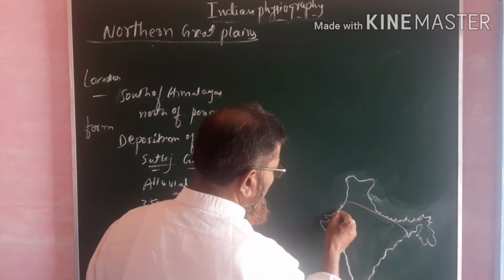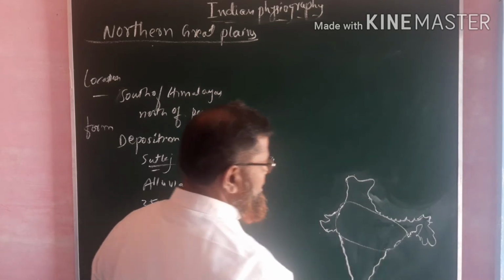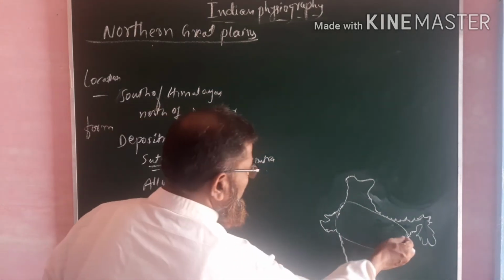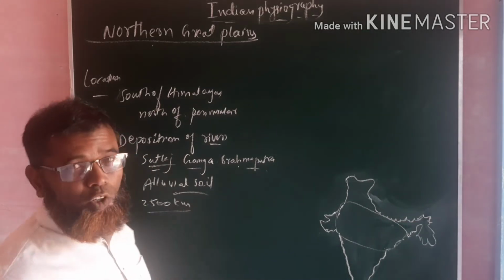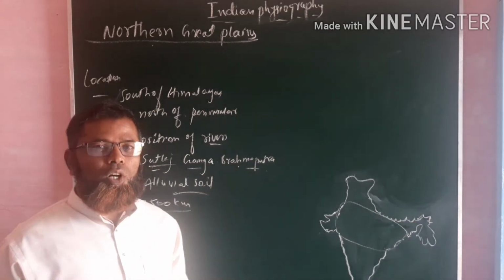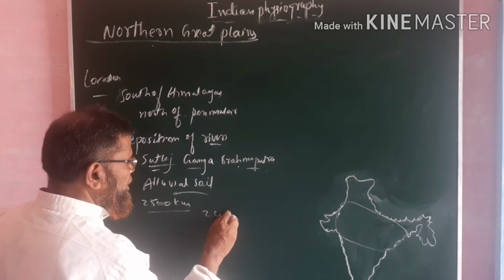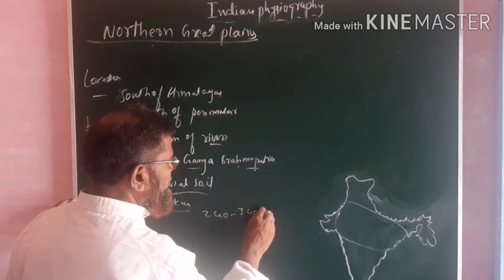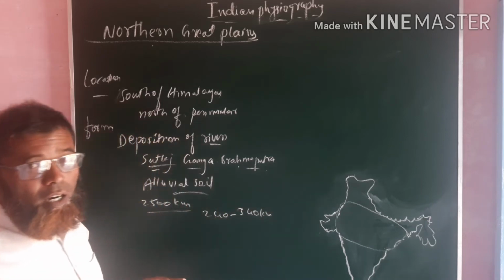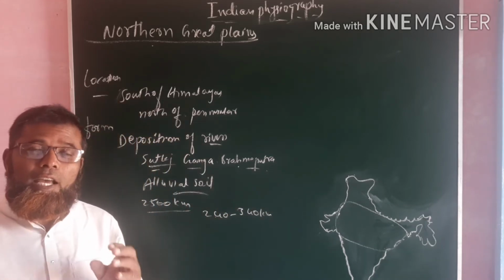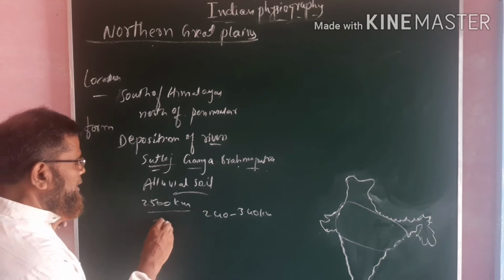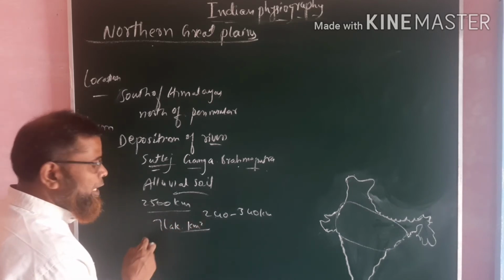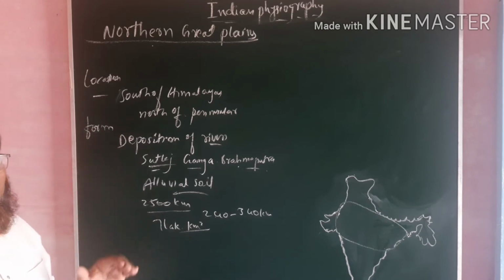This is the total area which can be referred to as the northern plains. It has a length of 2,500 kilometers and a width of 240 kilometers to 340 kilometers, and an area of 7 lakh square kilometers is covered by these northern plains.